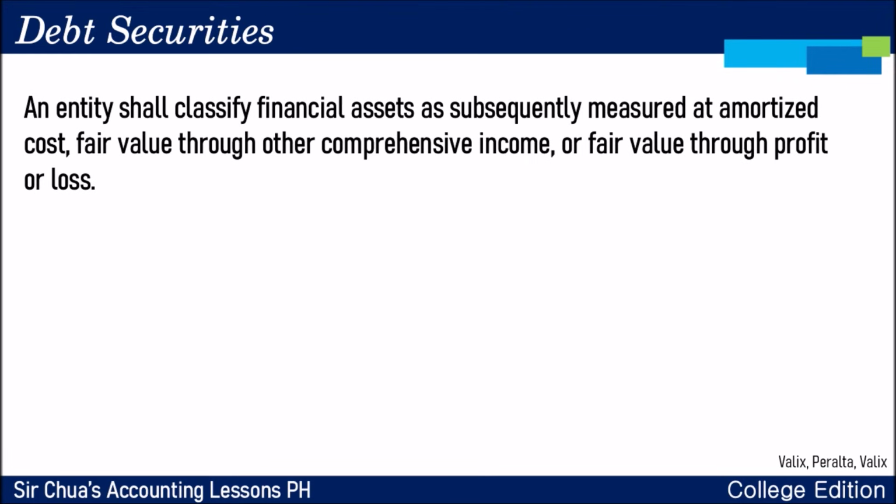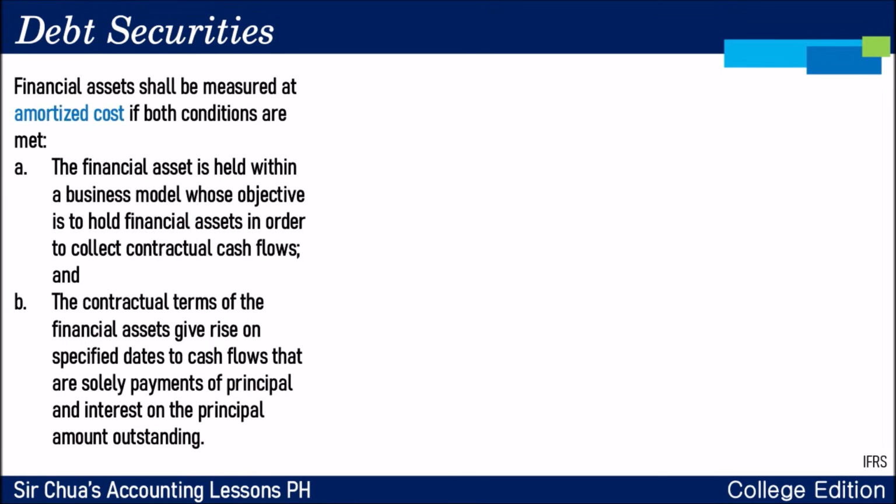Okay, an entity shall classify financial assets as subsequently measured at amortized cost, fair value through OCI, or fair value through P&L. Depende sa mga sumusunod. And, okay, financial assets shall be measured at amortized cost if the financial asset is held within a business model whose objective is to hold financial assets in order to collect contractual cash flows. And the contractual terms of the financial assets give rise on specified dates to cash flows that are solely payments of principal and interest on the principal amount outstanding.